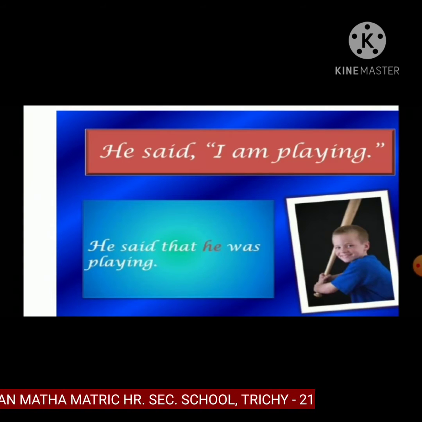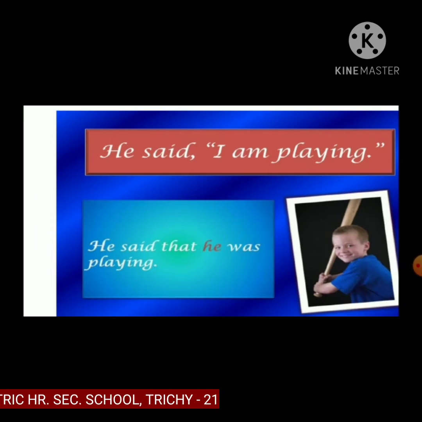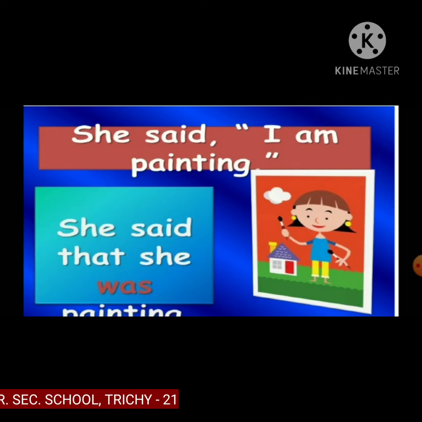So for example, he said that. Why do we use the comma and quotation? We should remove the comma and quotation. Instead of them we can use "that." He said that he was. "I am" is a pronoun change. He was playing, past continuous, was playing. She said, "I am painting." She said that she was painting. So for all continuous forms, present continuous changes into past continuous. This is the statement level.